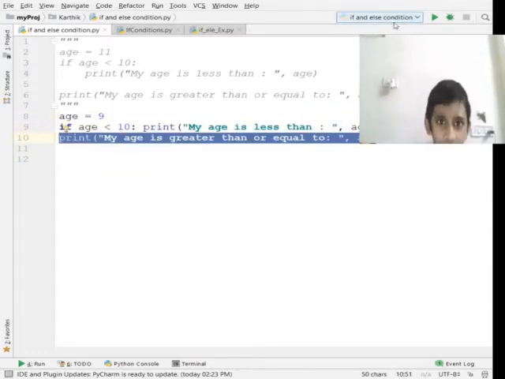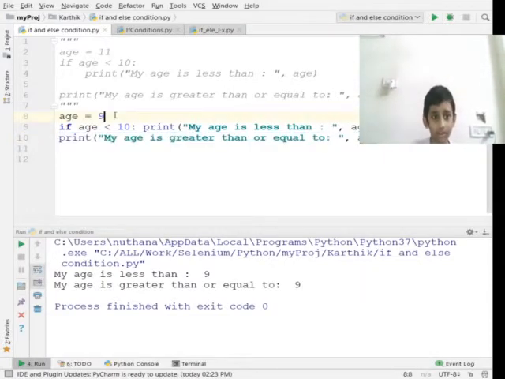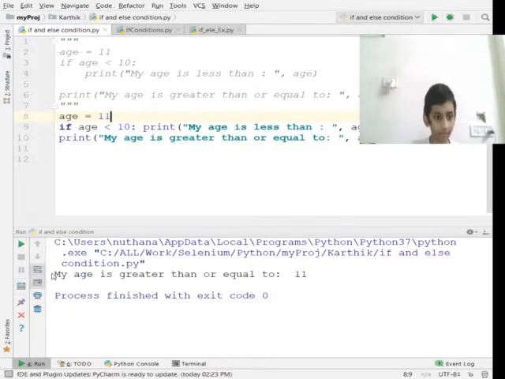Now let's see what has come. As the condition is correct, both came. But if the condition is false, with 11, it came only this. So the example is the same, but the difference is that earlier we wrote it on the next line, and here we wrote it on the same line near the if condition.